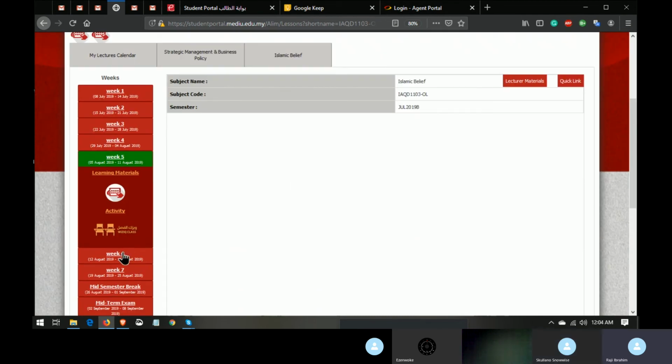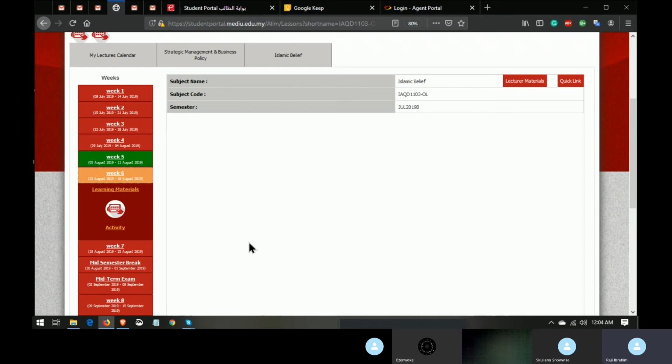But whenever you encounter a quiz, it always has timing. Sometimes the lecturer will put 30 minutes, sometimes 15 minutes, depending on the type of questions they have there. If they feel the question is too easy, they can give you only 10 or 15 minutes to do it, but some can give you 30 minutes or so. That is for the quiz, not for assignment. For assignment, it can be days. Like the one we have now, opening since July and still going to close on the 20th. So it depends.